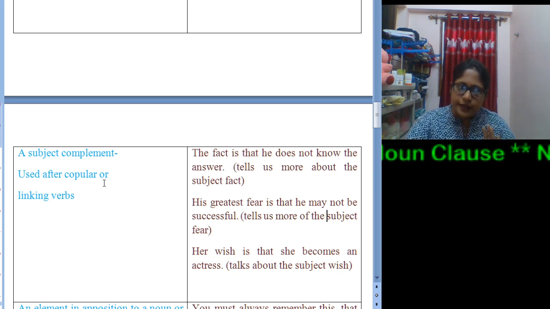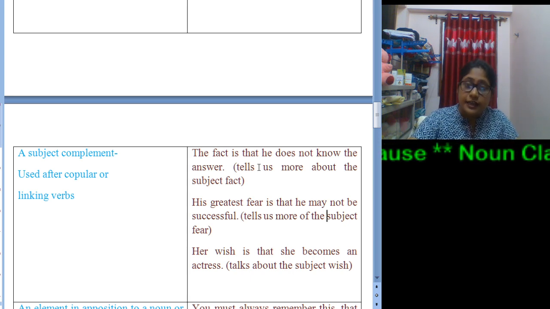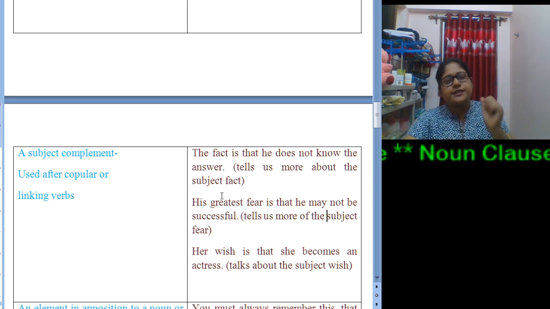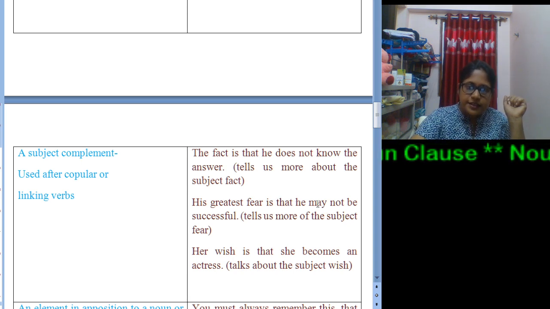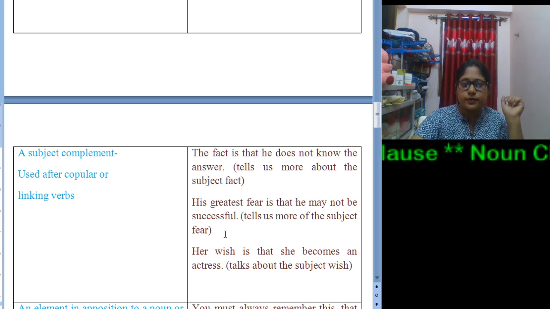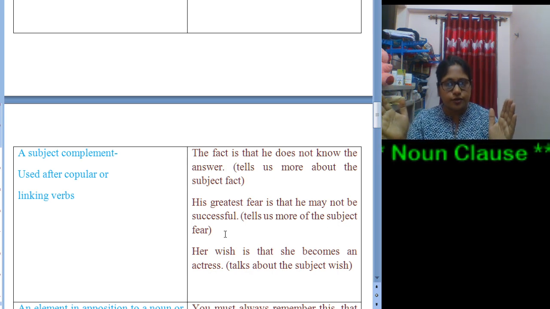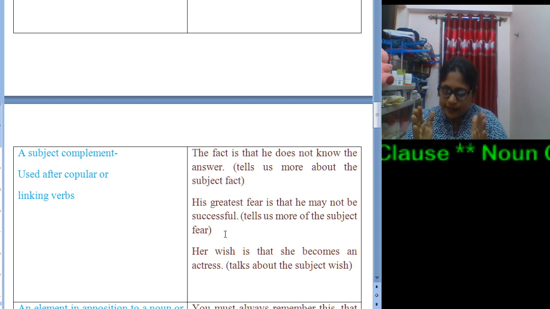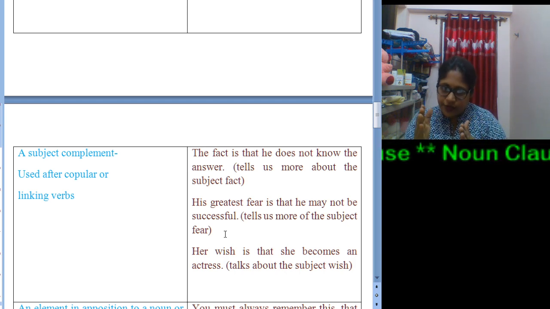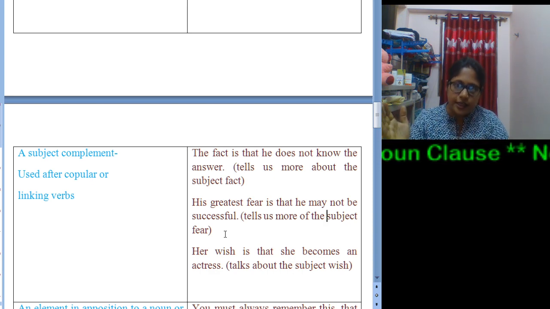So here it serves as a subject complement, it is used after a linking verb. Now next sentence, his greatest fear is that he may not be successful. That he may not be successful is the subordinate clause. Now his greatest fear. Fear is the subject over here. Is is the verb, a linking verb, a be verb, that means linking verb here.